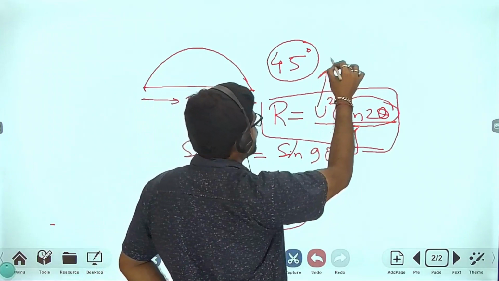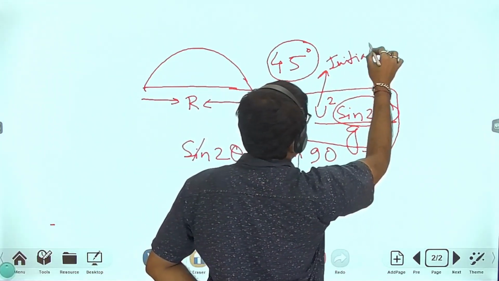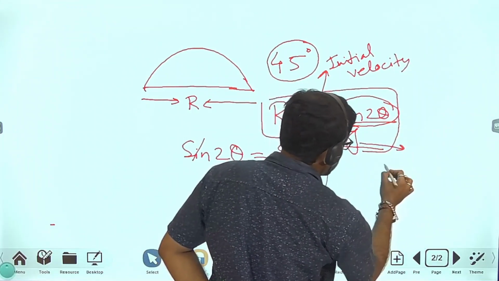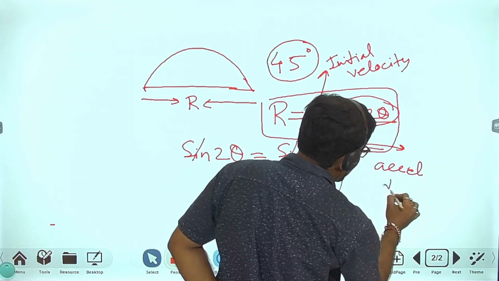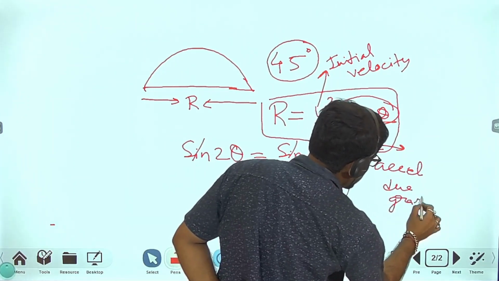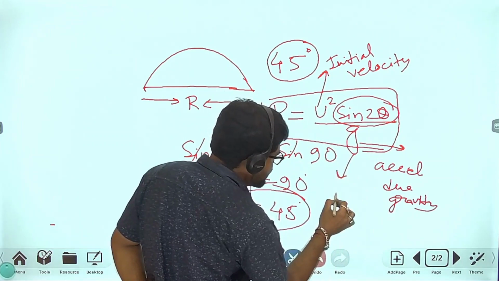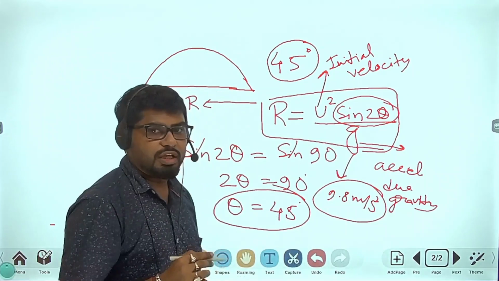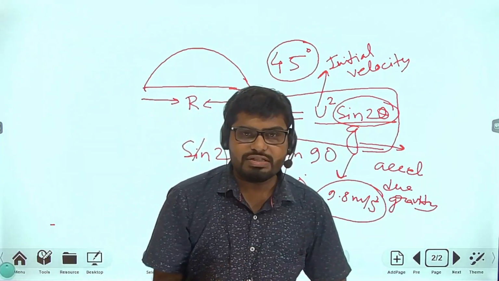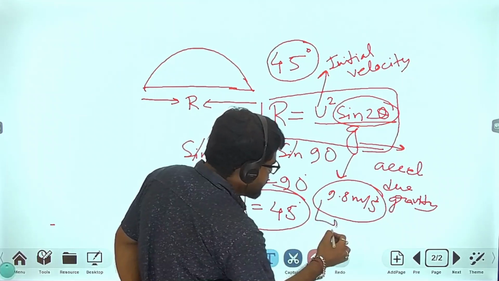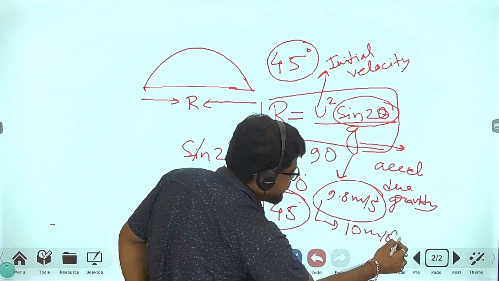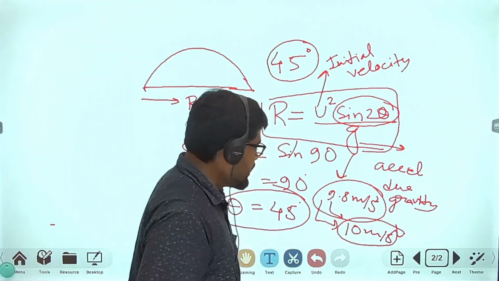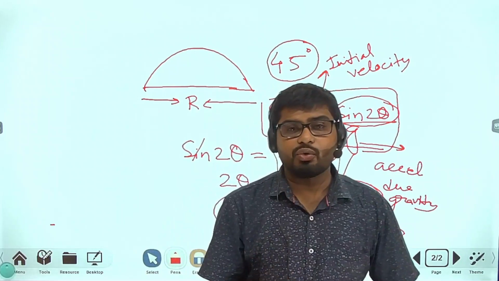What is u? u is the initial velocity, and g is the acceleration due to gravity. The value of small g is 9.8 meter per second square. But when we do any sum, we take this value as 10 meter per second square, because this is a round value and it makes my calculation very easy.